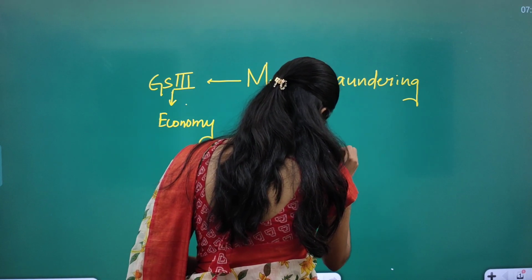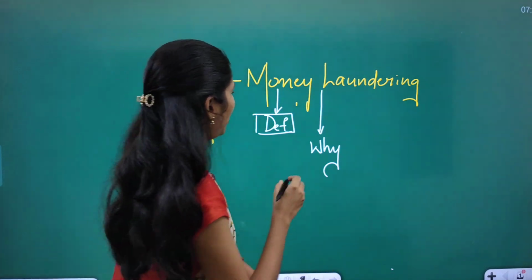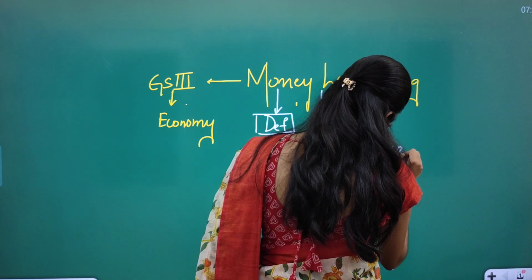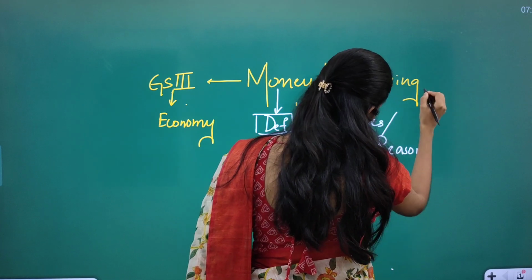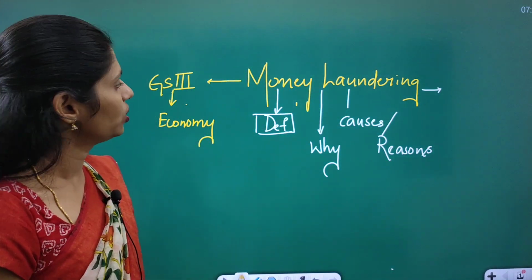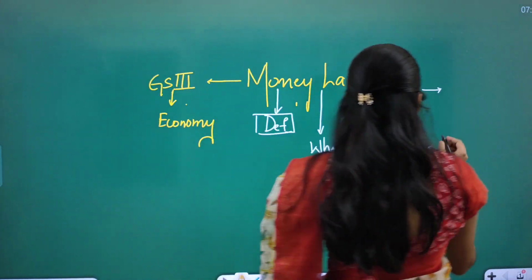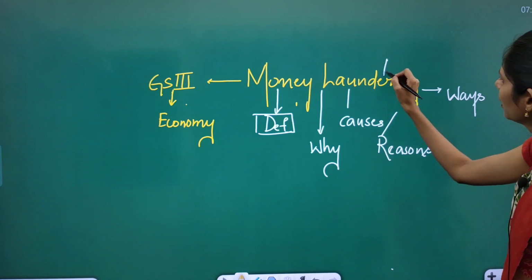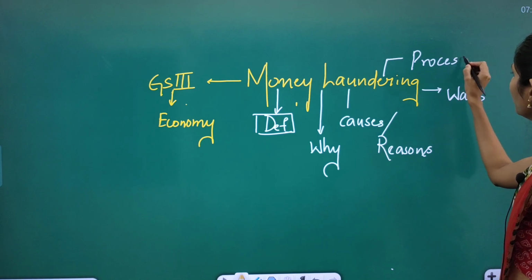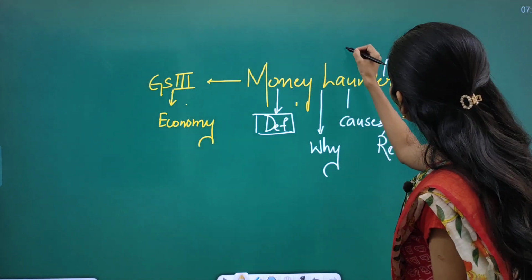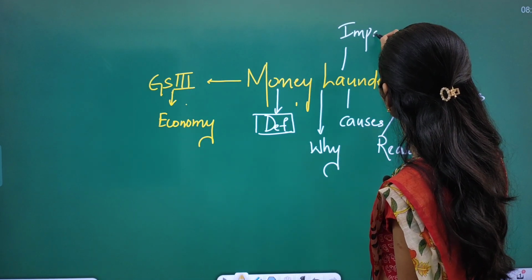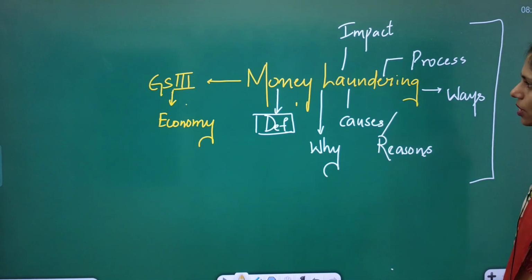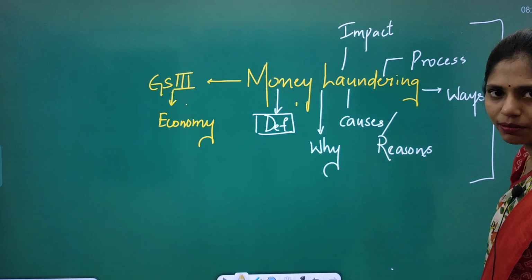So you have to see the money laundering definition, and you have to see why money laundering is happening, what are the causes or the reasons. And you have to see what are the different ways of money laundering and what is the process of money laundering, and also you can see what will be the impact of this money laundering. All these are very important dimensions that you have to see from the money laundering point of view.